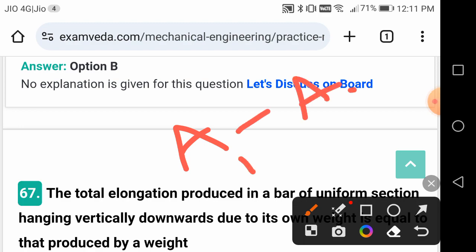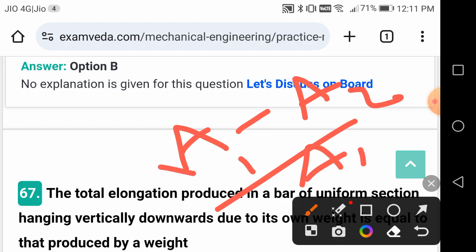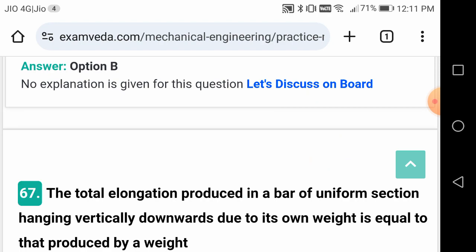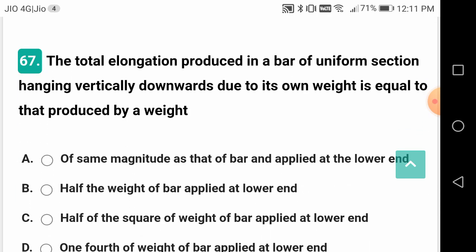A1 minus A2 by A1 into 100. A2 will be less, A1 will be more: initial area of cross section minus final area of cross section by initial area of cross section into 100. That's called percentage reduction. It is an indication of the ductility of the material.